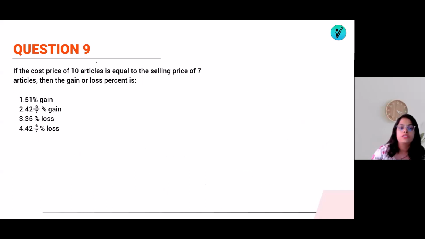Now let's go for question number 9. If the cost price of 10 articles is equal to the selling price of 7 articles, simple.